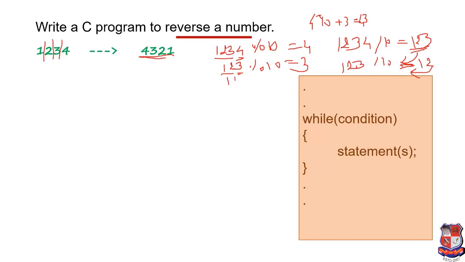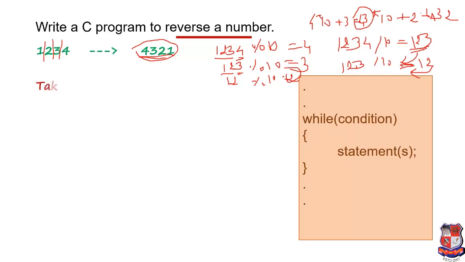So our next iteration will be 12 modulo 10 equals 2. Now we do the same: we multiply the previous value by 10 and add the current remainder, that is 2. So it will be 4 3 2. In the same way we'll do the next iteration, and at the end we will get the number 4 3 2 1.